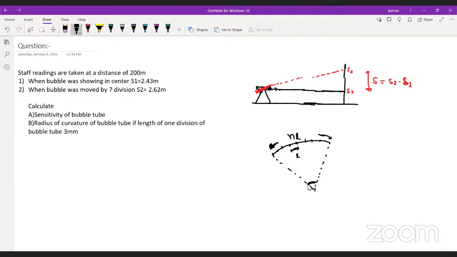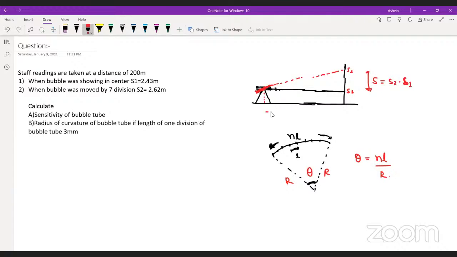Okay, now consider you have tilted your instrument by theta. This theta you have to calculate. Here r is the radius of curvature of the bubble. Now you can say arc upon radius is theta. Theta is nl upon r.